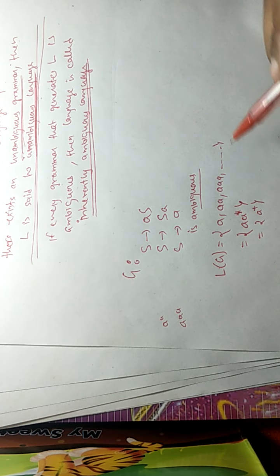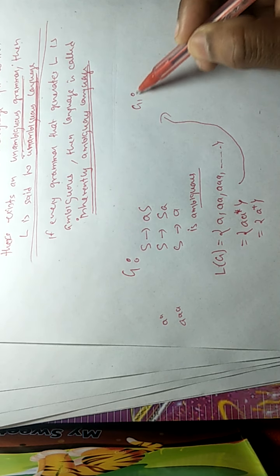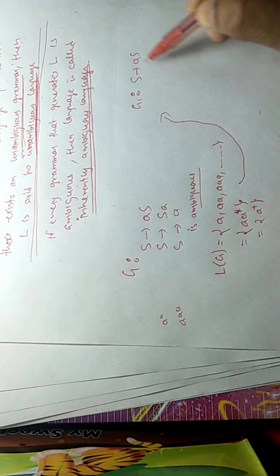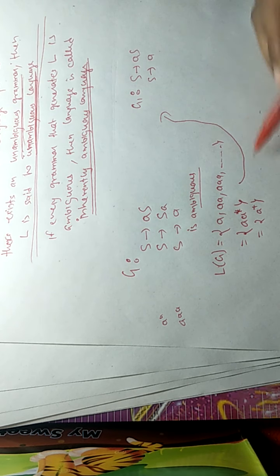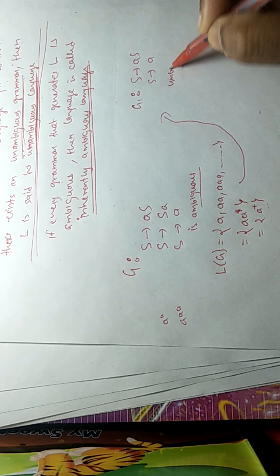And we already have a grammar for this language, say G1, S tends to AS and S tends to A. And this grammar for this particular language is unambiguous.